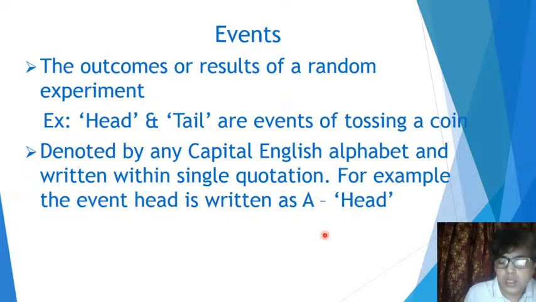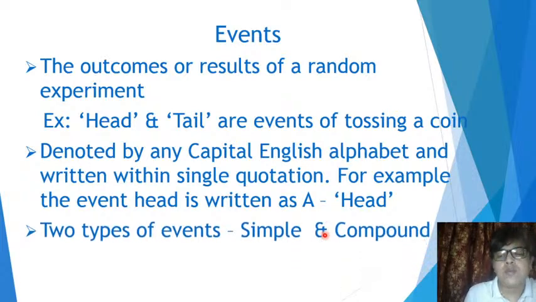Then we come to the classification. There are two types of event: one is called a simple event and the other is called a compound event. Now, when do we call an event simple and when do we call an event compound? I will explain that with a simple example, which will be easier for you to understand.